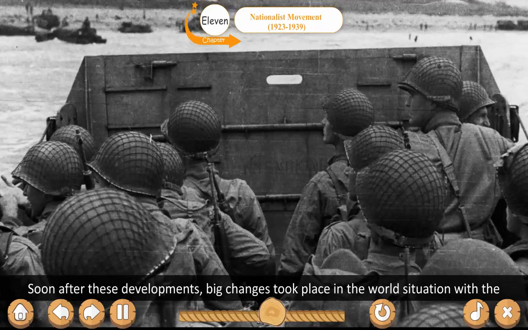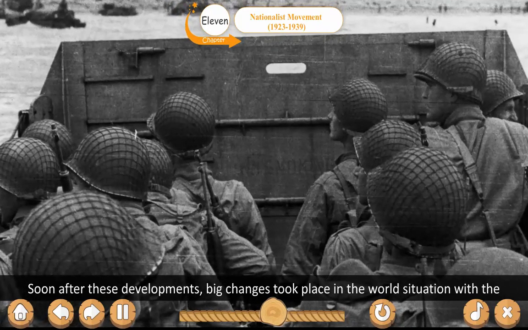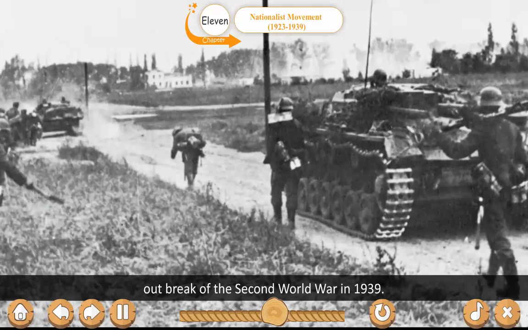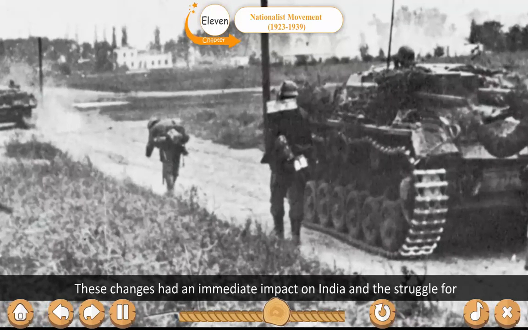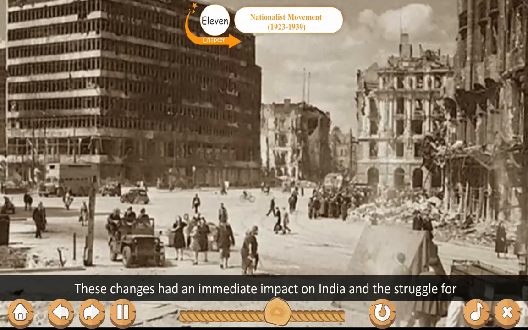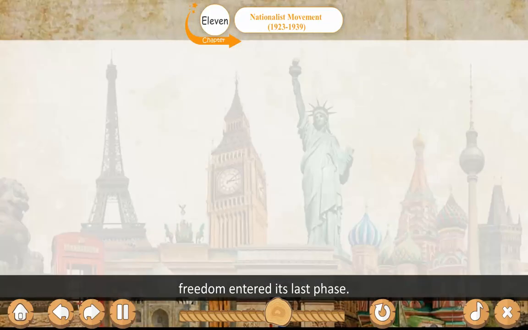Soon after these developments, big changes took place in the world situation with the outbreak of the Second World War in 1939. These changes had an immediate impact on India, and the struggle for freedom entered its last phase.